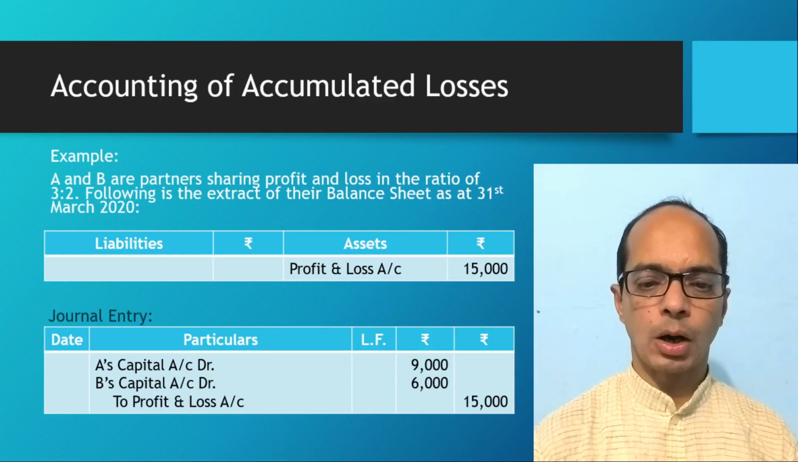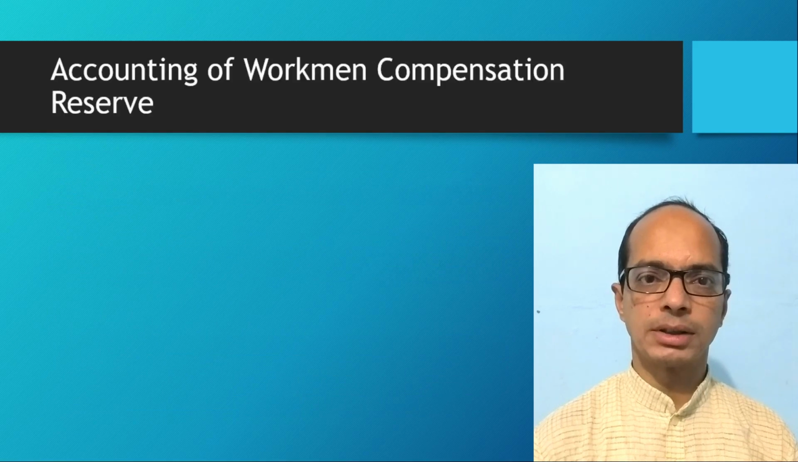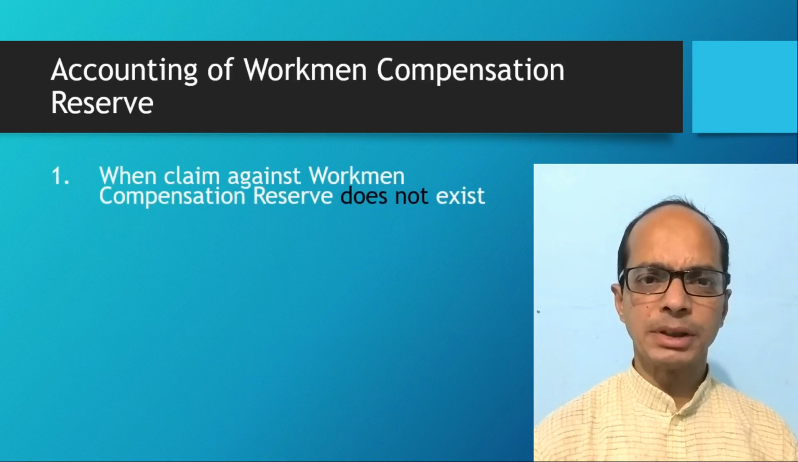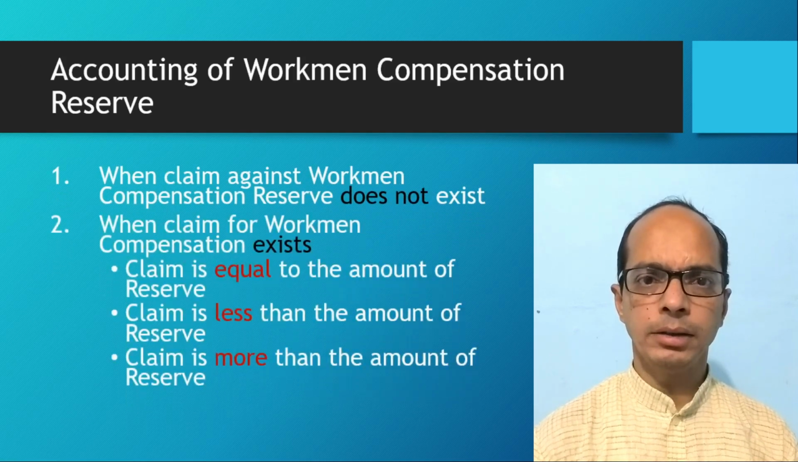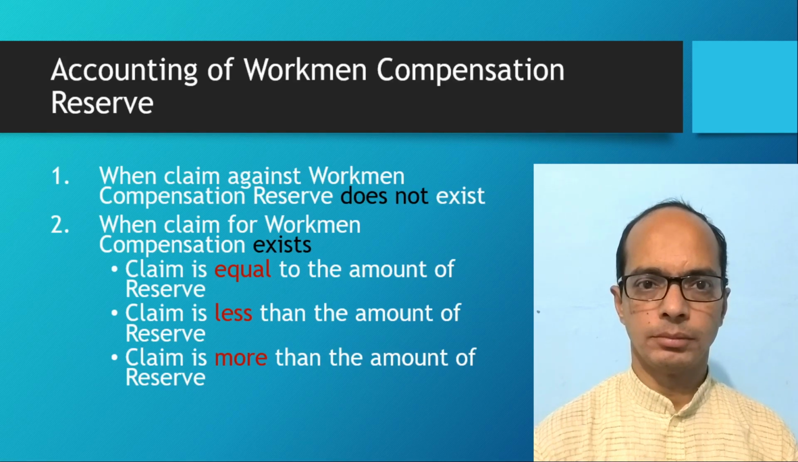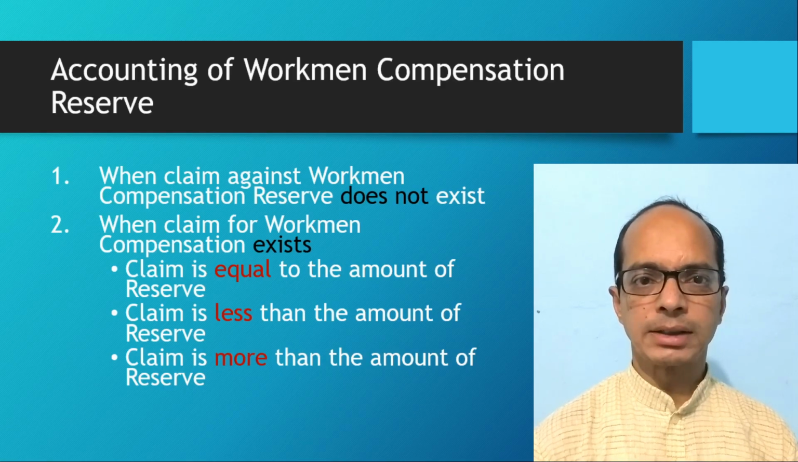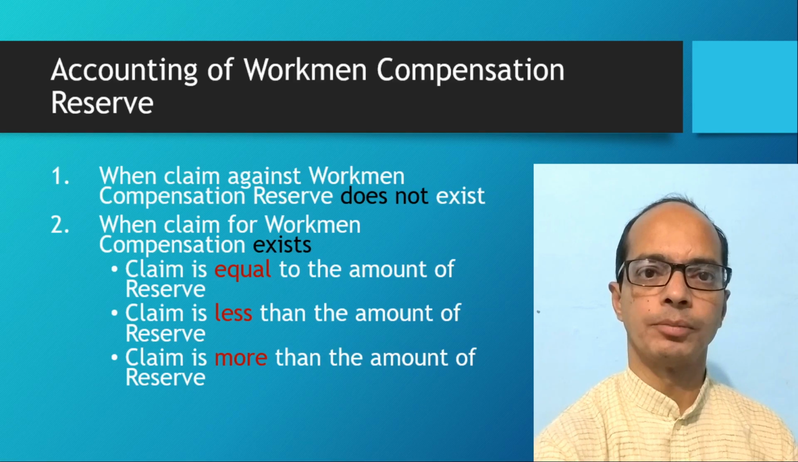Now I will tell you about accounting treatment of workman compensation reserve. Workman compensation reserve is an appropriation of the profit. It is created to meet the expenses on account of compensation payable to the employees. The value of that compensation at a particular time may be nil, or equal to the amount of reserve, or less than the amount of reserve, or more than the amount of reserve. We'll discuss all these conditions one by one.